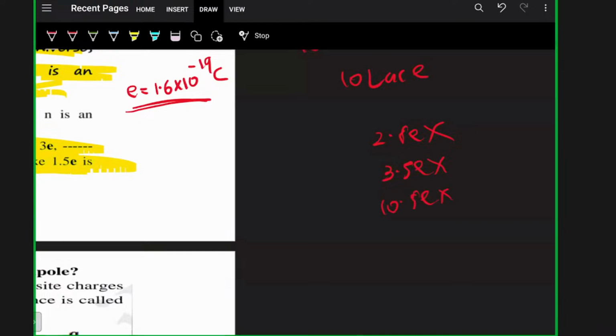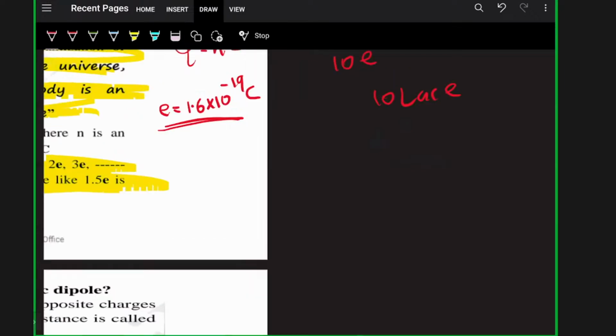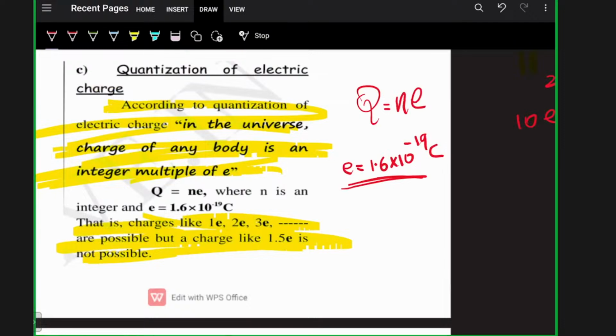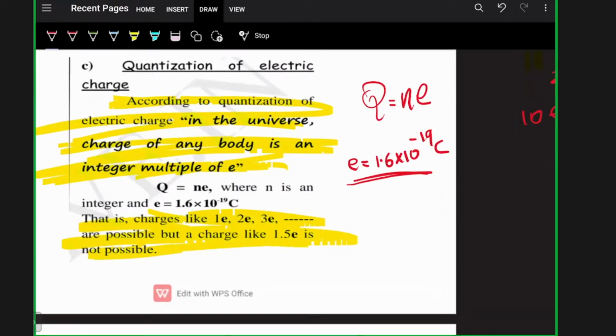This is what quantization of charge says. That means charge is quantized. Charge will be an integer multiple of e, where e is the charge of the electron, 1.6 into 10 raised to minus 19 coulomb. Quantization of charge means a charge can't be like 1.5e, 2.5e, or half e. It can be negative, positive, or zero, but not 1.5, 2.5 and so on. Clear? So quantization of charge is done.